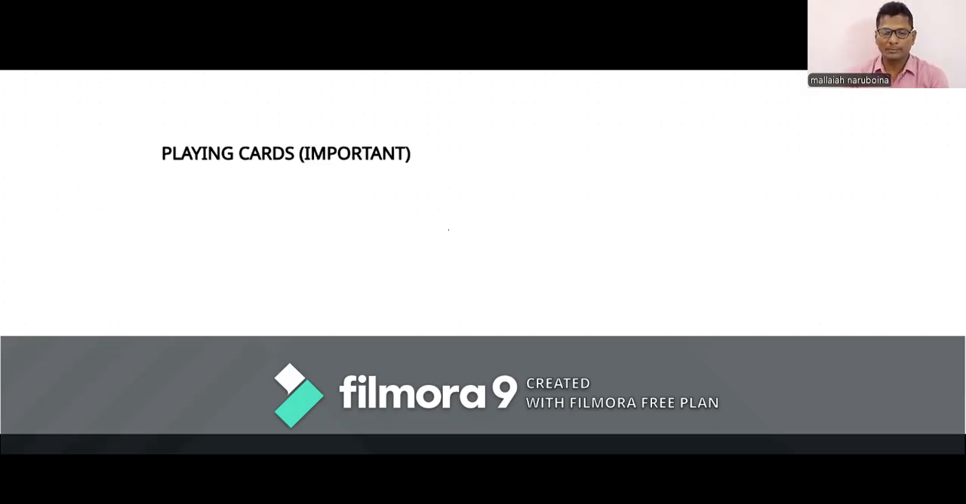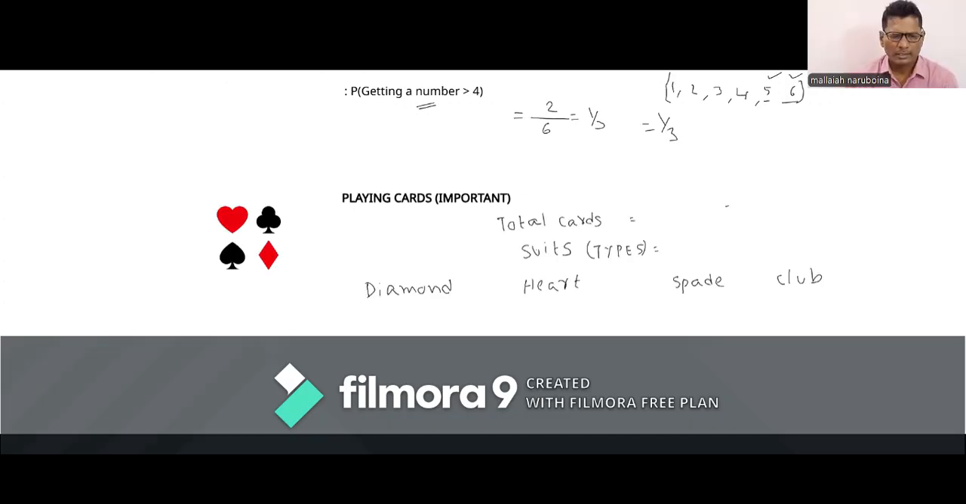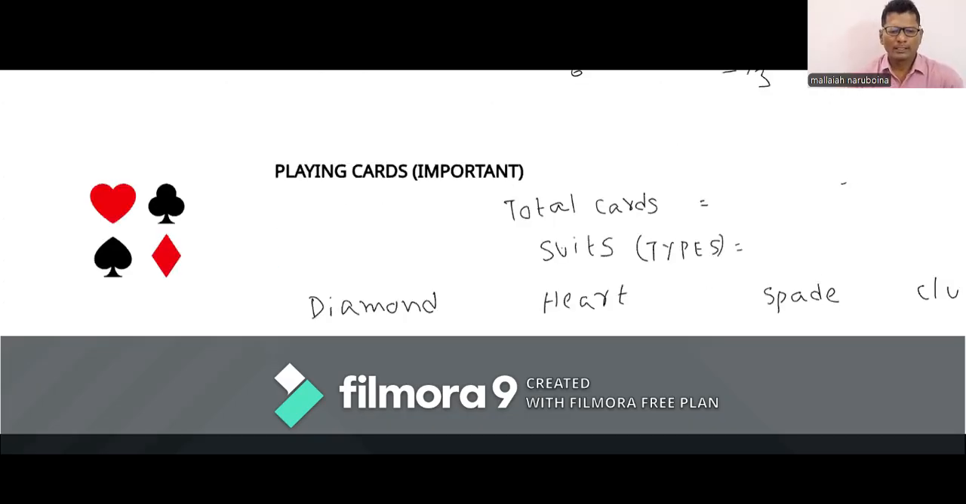Now we will discuss one important concept that is related to playing cards. We have totally 52 cards. Look here, playing cards, we have totally 52 cards. Total number of cards is 52.